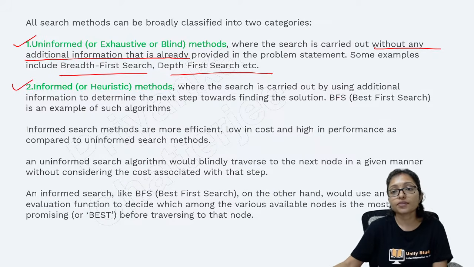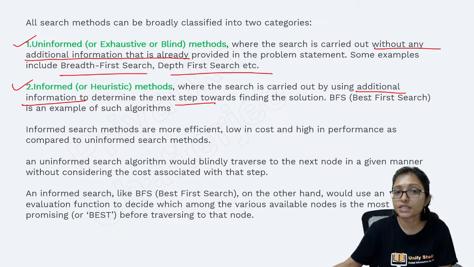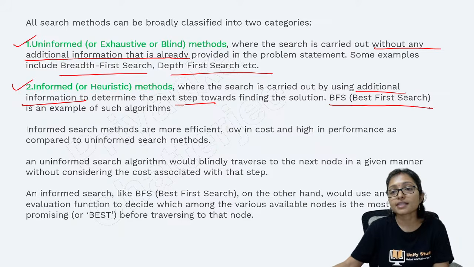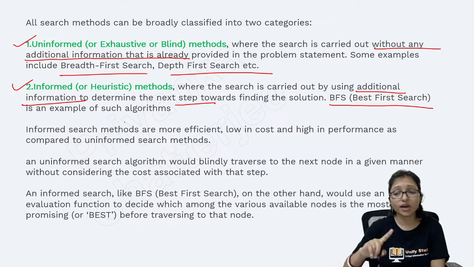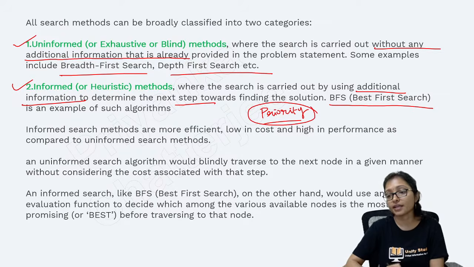Informed search means you are adding some additional information to determine the next step. That is called best first search, and it is the most popular example. Best first search actually works just like BFS. The difference is that it uses a priority queue.